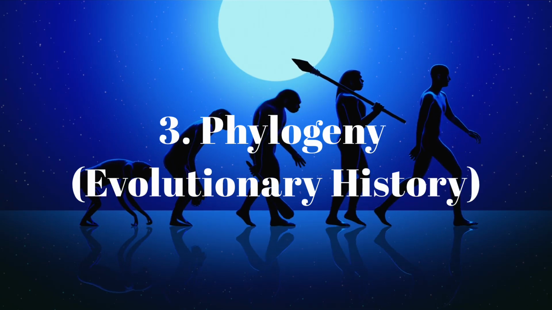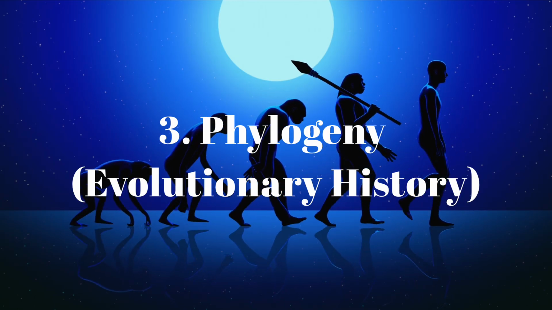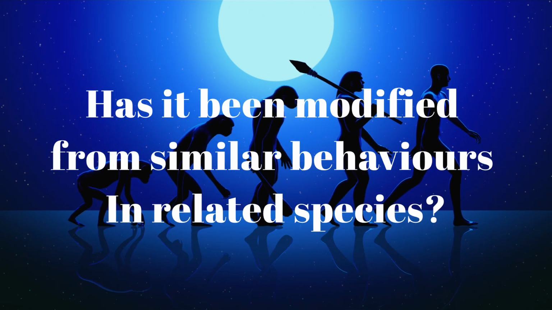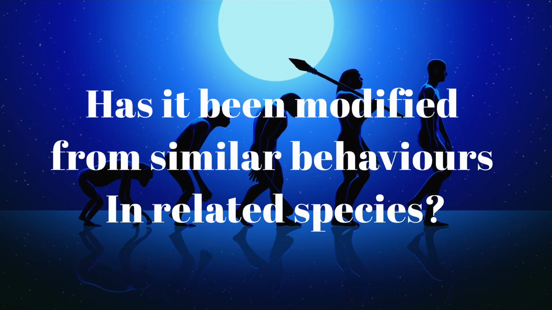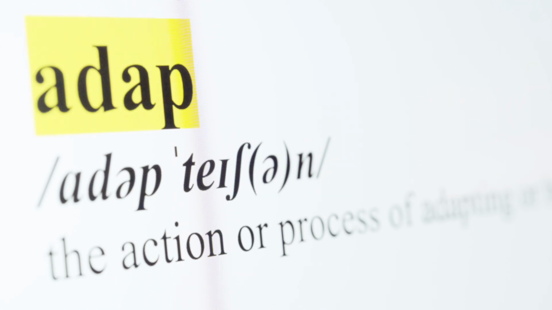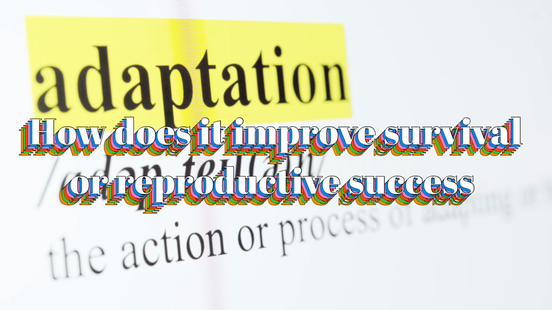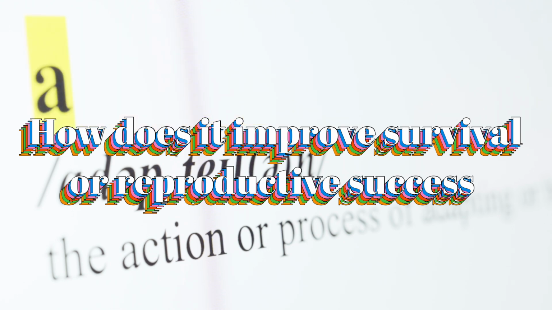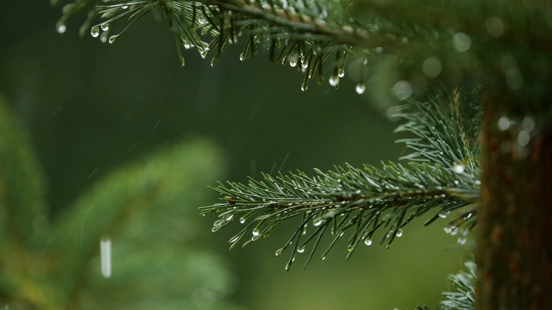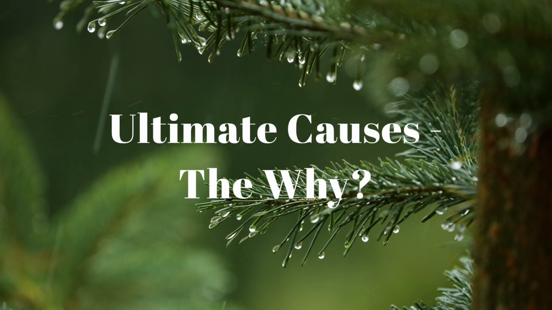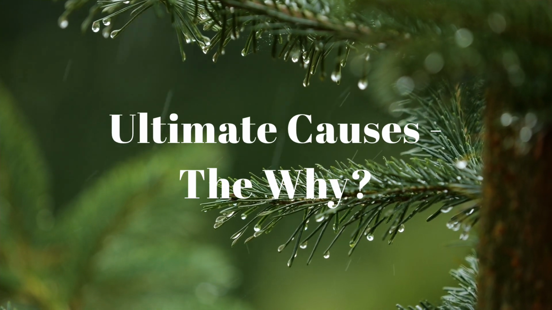Number 3, phylogeny, or evolutionary history. What is the ancestral origin of this behavior? Has it been modified from similar behaviors in related species? Number 4, adaptation, or function. Why has this behavior evolved? How does it improve survival or reproductive success? These perspectives are often categorized as proximate causes, the how, and ultimate causes, the why.